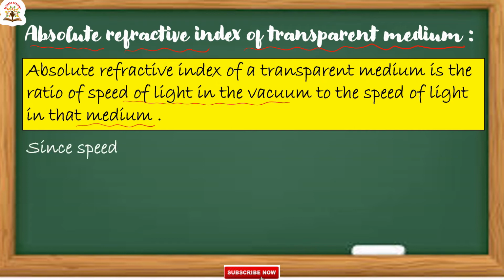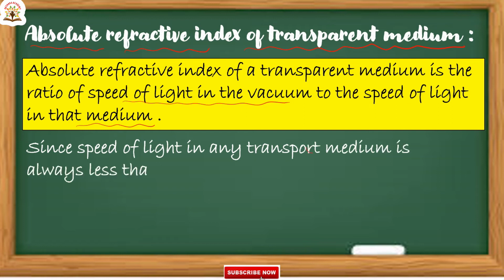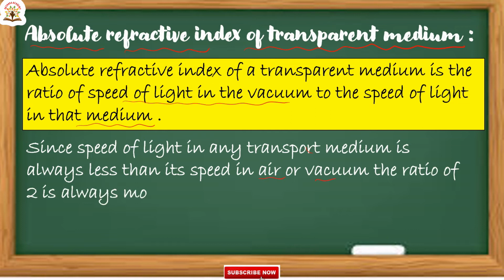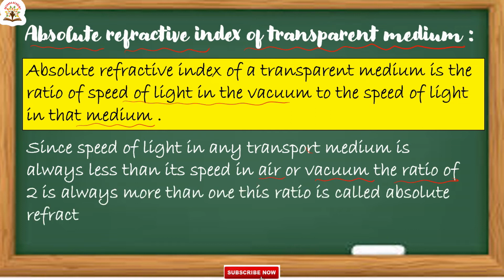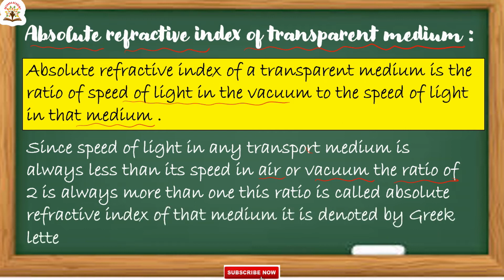Since speed of light in any transparent medium is always less than its speed in air or vacuum, the ratio of the two is always more than 1. This ratio is called the absolute refractive index of that medium.